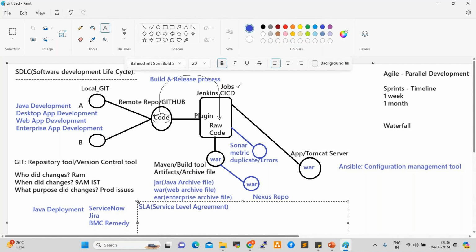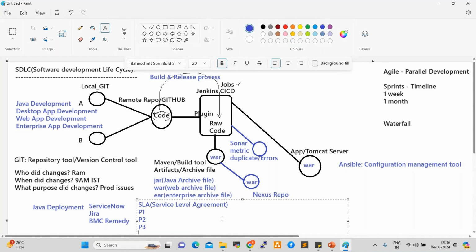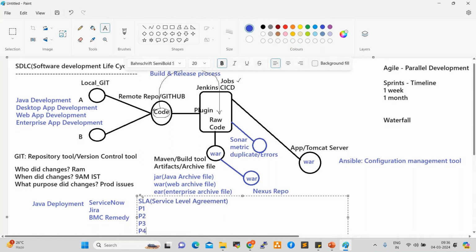When we talk about SLA, we have different types of tickets: P1, P2, P3, P4. So we have different SLAs. P1 should be completed within how much time? One hour, right? P1 should be completed within 1 hour. A P2 ticket should be completed within 4 hours, a P3 ticket within 24 hours, and P4 within 48 hours. As per the SLA, that ticket should be closed, right?